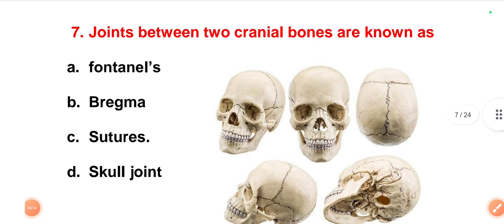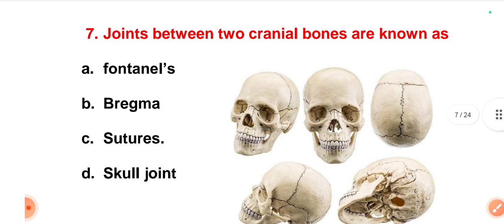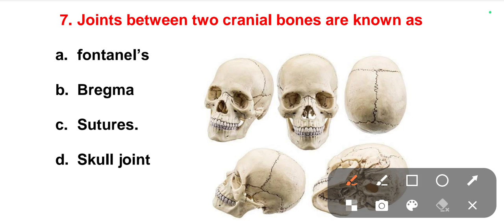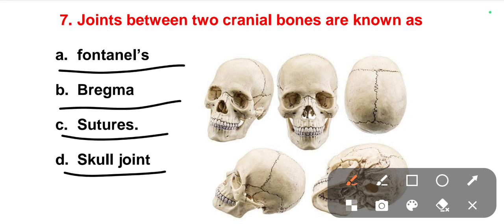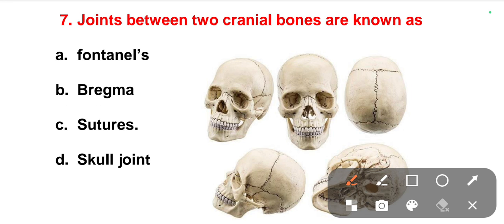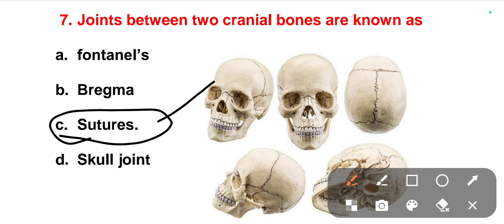The next one is: joints between two cranial bones are known as. We know that the joint between two bones is called a joint. Here we have the skull bones and the joints between the two skull bones. What is the name of this joint? Options are fontanelles, bregma, suture, skull joint. The right one is sutures. These sutures are called fixed joints. We can see them in the skull bones. Here you can see the sutures between the two cranial bones.